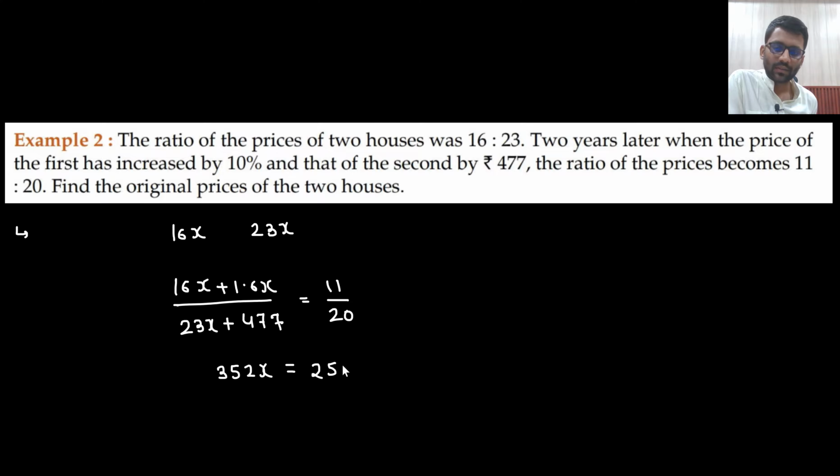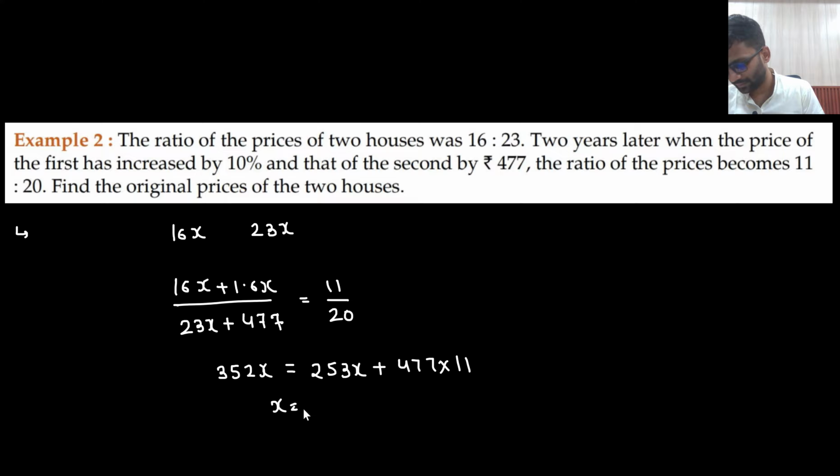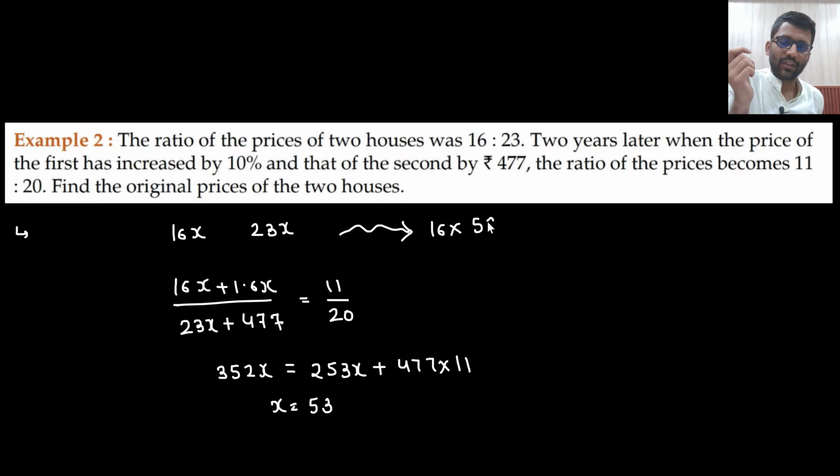253x plus 477 into 11. Now this would be 99x. So x would be 477 by 9, which is 53. Now what are they asking? Find the original prices. So that would be 16 into 53 and 23 into 53.